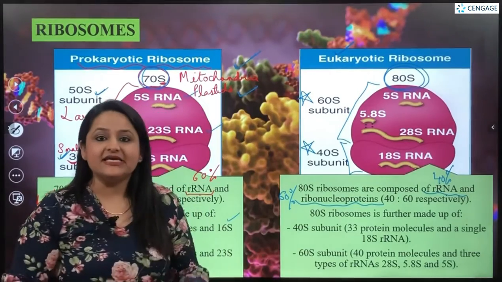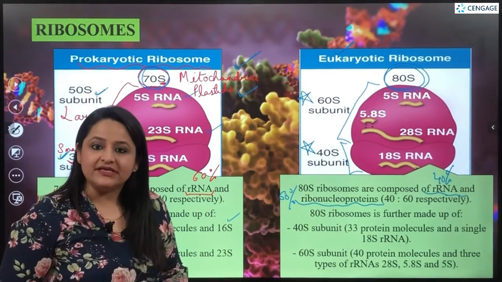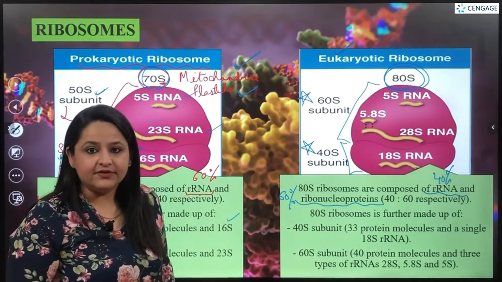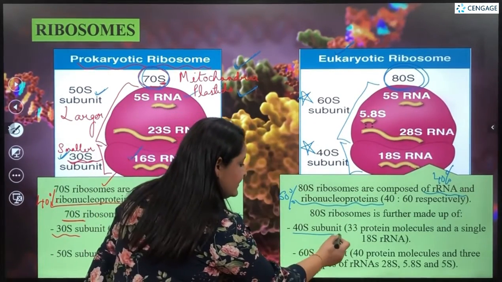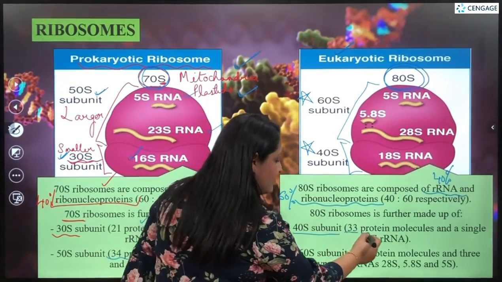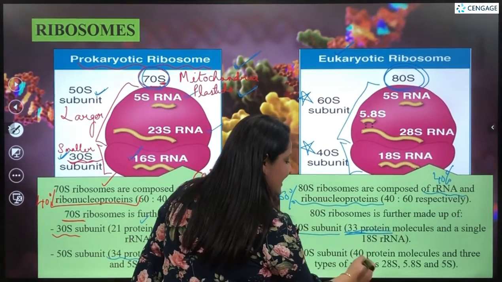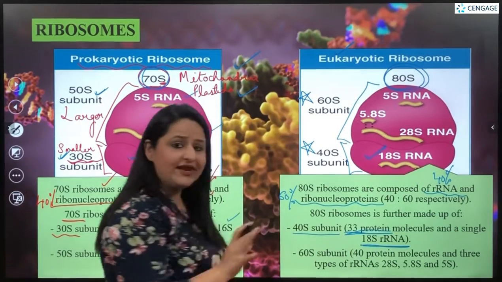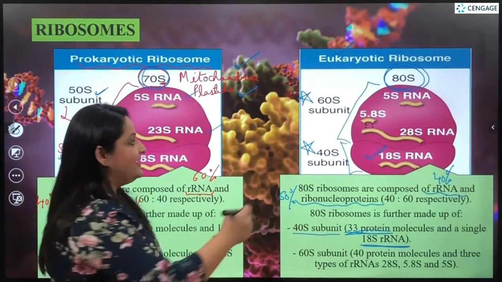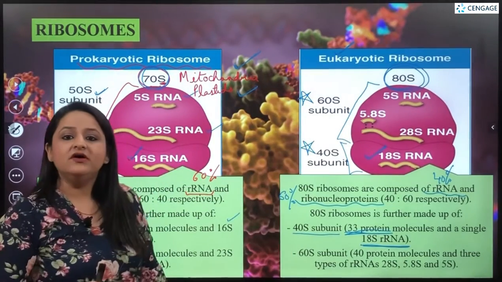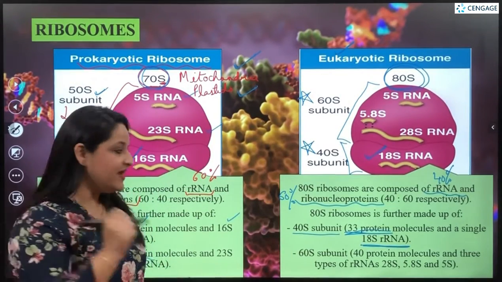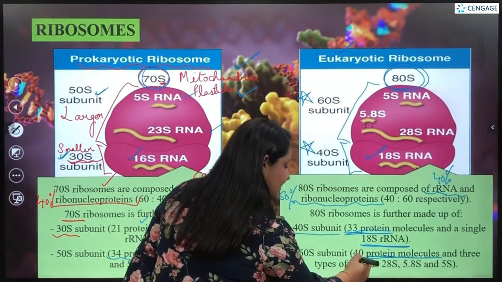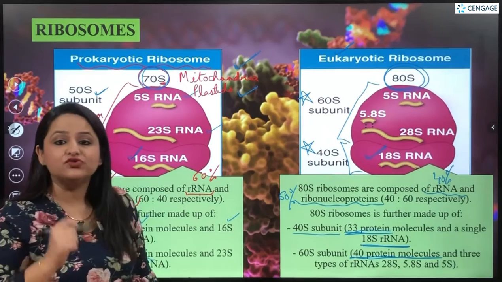Now, as I told you, the 80S ribosomes are formed of the 60S subunit as well as the 40S subunit. Let's see what the various components are that form the 40S and the 60S subunits. The 40S subunit is made up of 33 protein molecules as well as 18S ribosomal RNA. Whereas the larger subunit, the 60S subunit in the case of the 80S ribosomes, is made up of 40 protein molecules and 3 types of ribosomal RNA.